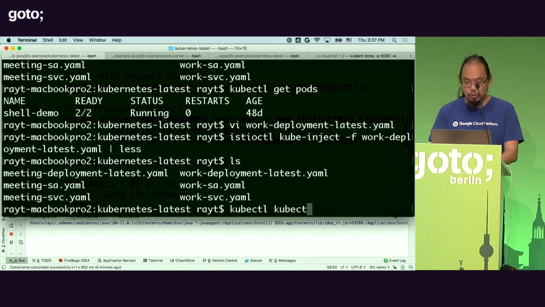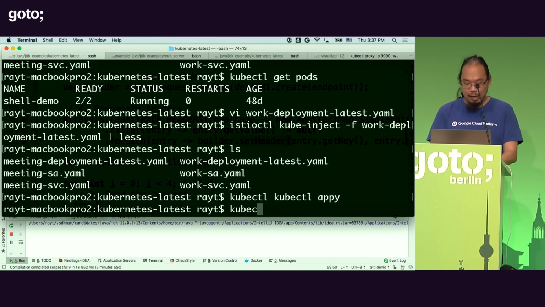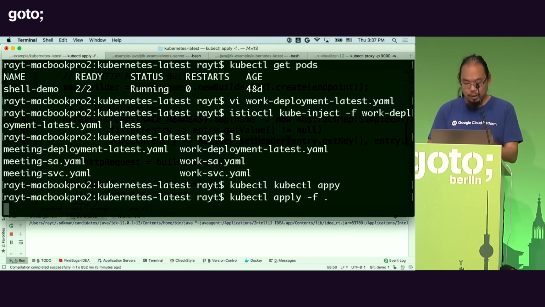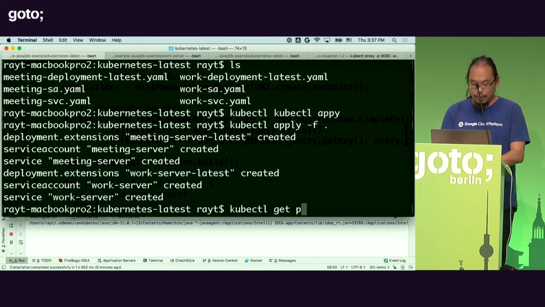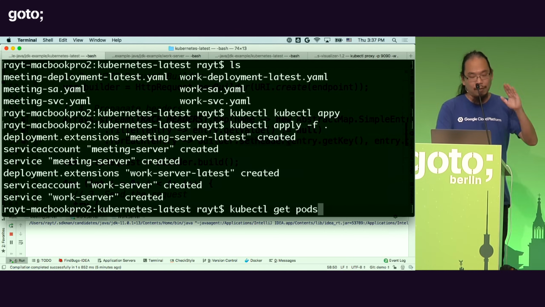Okay? So I'm going to show how that works. I already have this configured. So I'm just going to go ahead and deploy this whole thing. So I'm going to deploy both the work and the meeting server behind the scenes. Right? And now if I go ahead, remember in the YAML file, I only have one container.